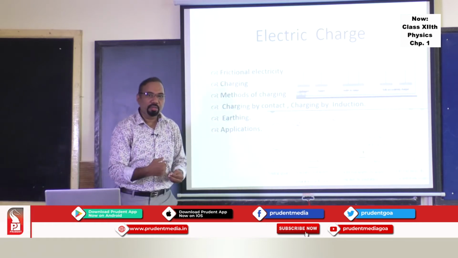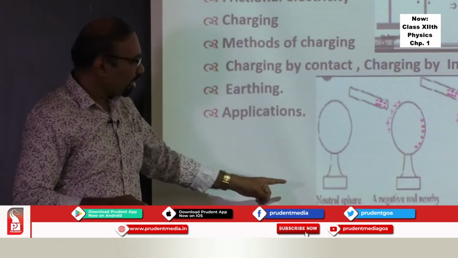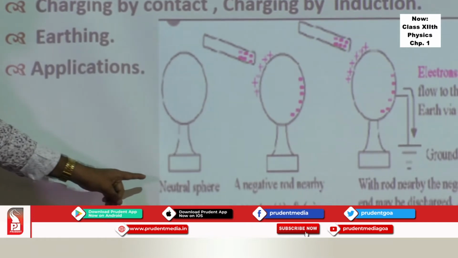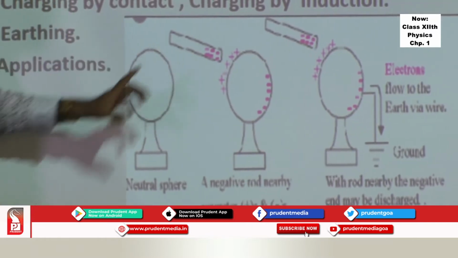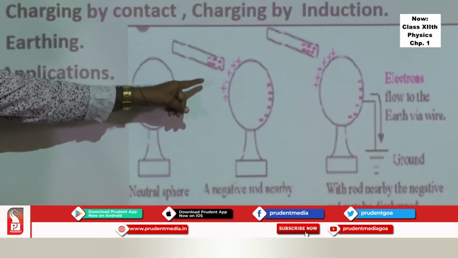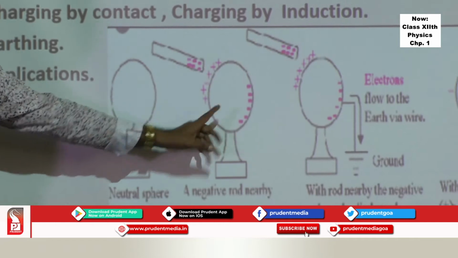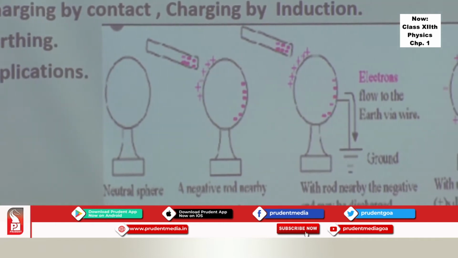The second method is called charging by induction. In that method, near a neutral sphere, if you take a negatively charged body, positive charges will induce on the nearer surface, and negative charges on the further away surface.